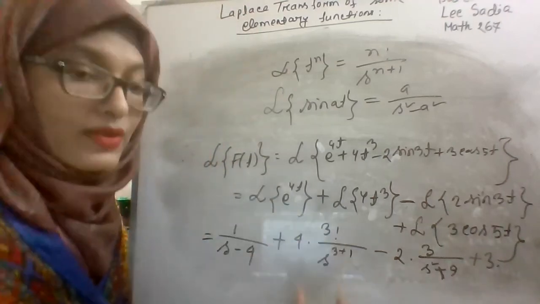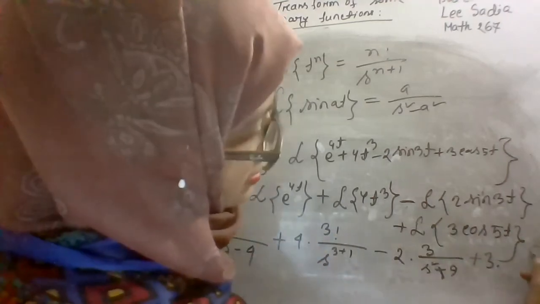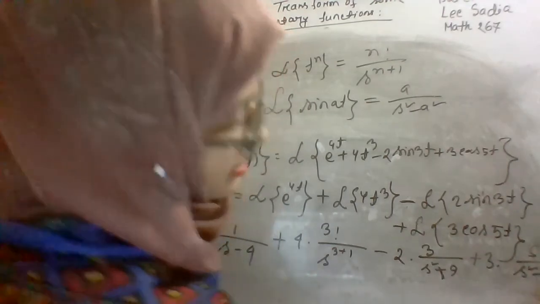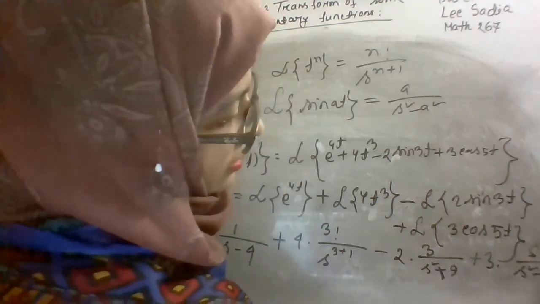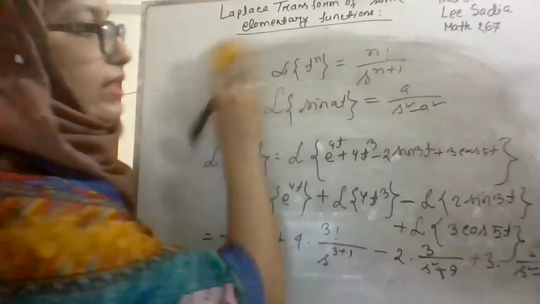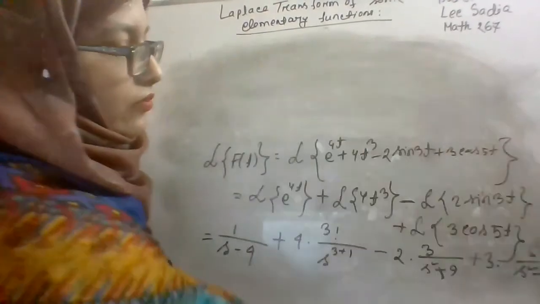Yes, for the last one, it will be 3 into, for cos at, the result is s by s square plus a square. So s divided by s square plus 25. So in this way, we can find the Laplace transformation of a given function.